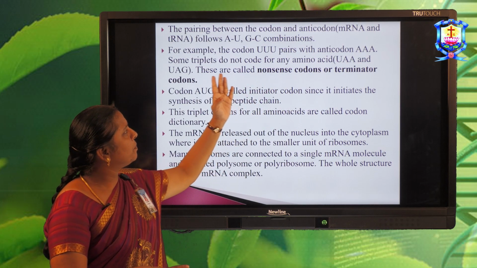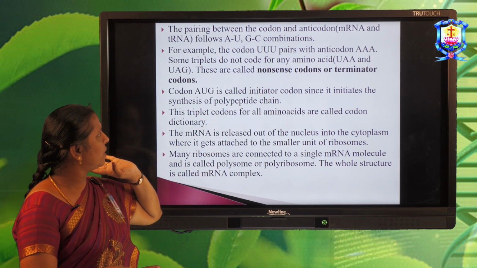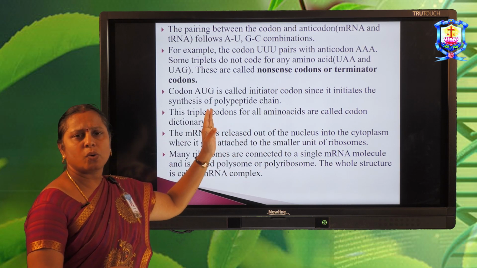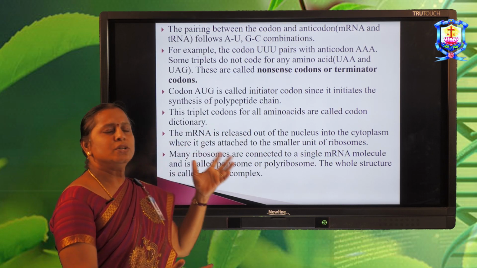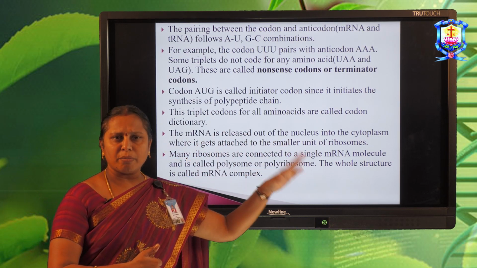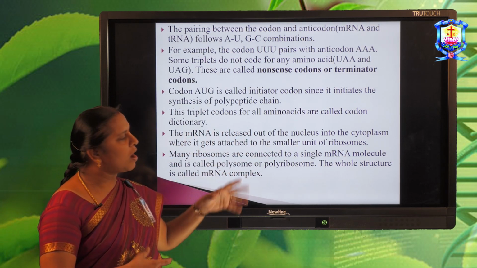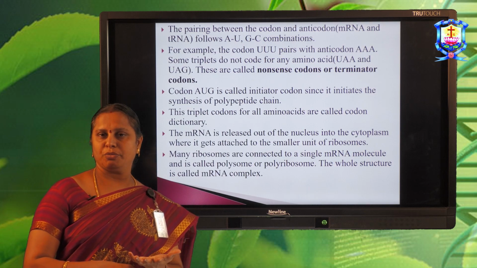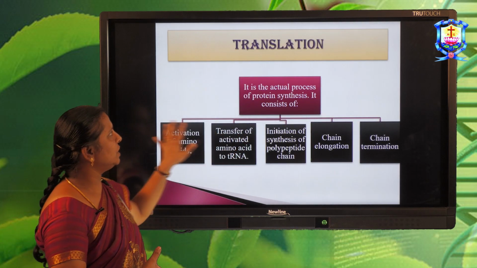The codons which do not produce amino acids are known as nonsense codons. When all the codons specifying amino acids are listed, it may be called a codon dictionary. After the synthesis of mRNA, it is released from the nucleus into the cytoplasm, where it attaches to the smaller subunit of a ribosome. After that it combines with the larger subunit also, so that it forms the polyribosomes during the initiation complex.